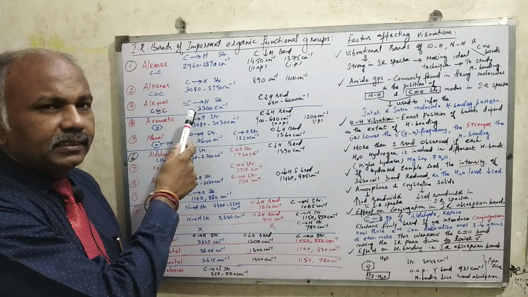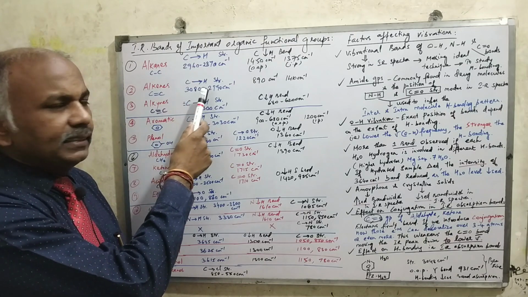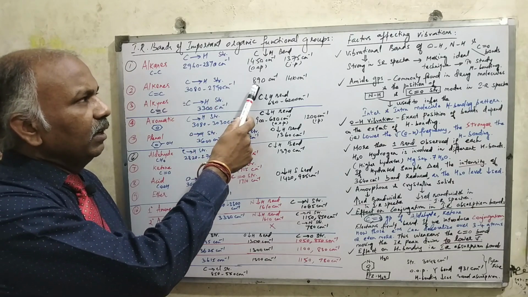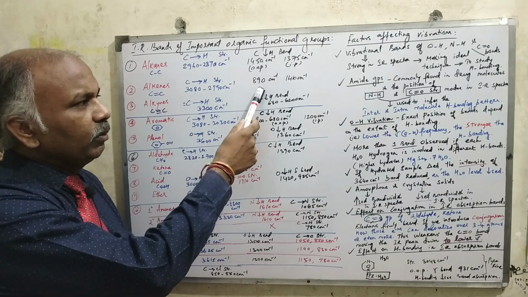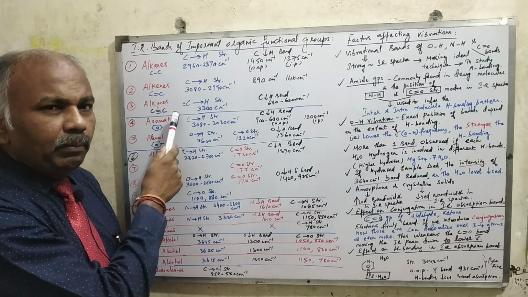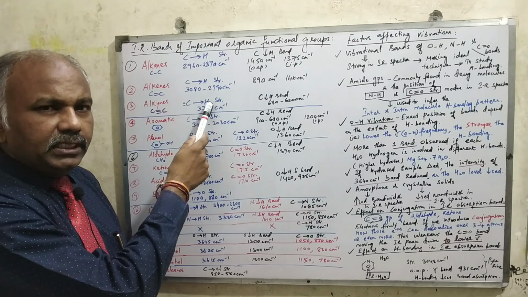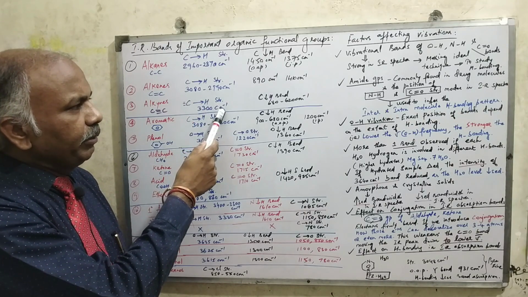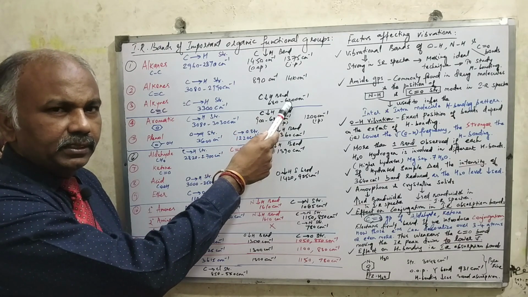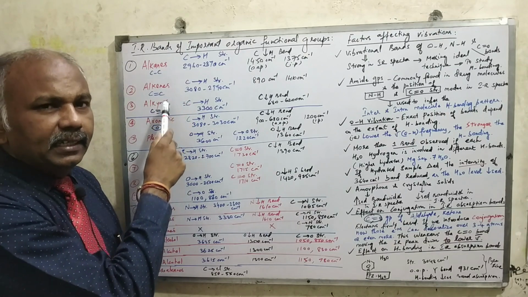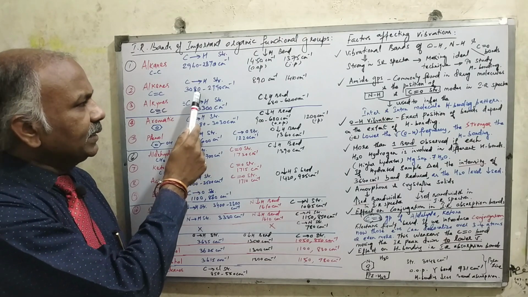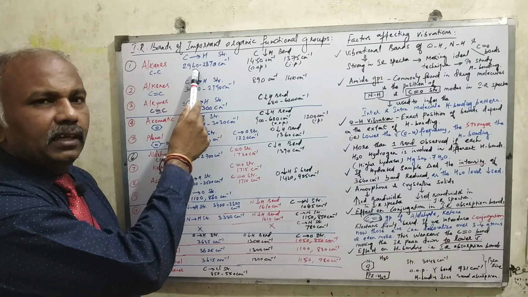Similarly, for alkenes, the double bonded compounds, the CH stretching vibration will be coming at 3080 to 2990 centimeter inverse, whereas the CH bending vibrational group will be coming at 890 centimeter inverse. And if you look at alkynes, C triple bond C, the CH stretching vibration will be coming at 3300 centimeter inverse, and the CH bending vibration will be coming at 680 to 620 centimeter inverse. So if you compare alkanes, alkenes and alkynes, alkynes will be having the higher stretching vibration as compared with alkenes, as compared with alkanes.